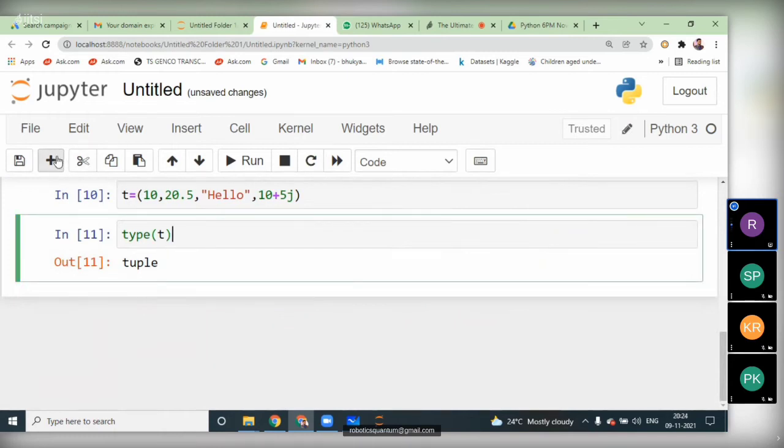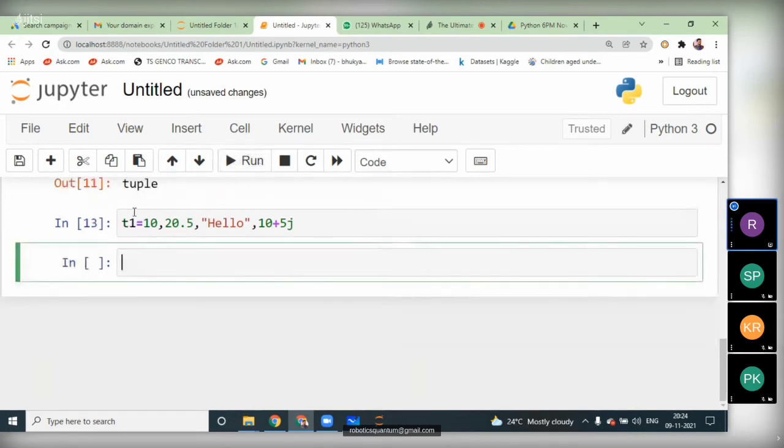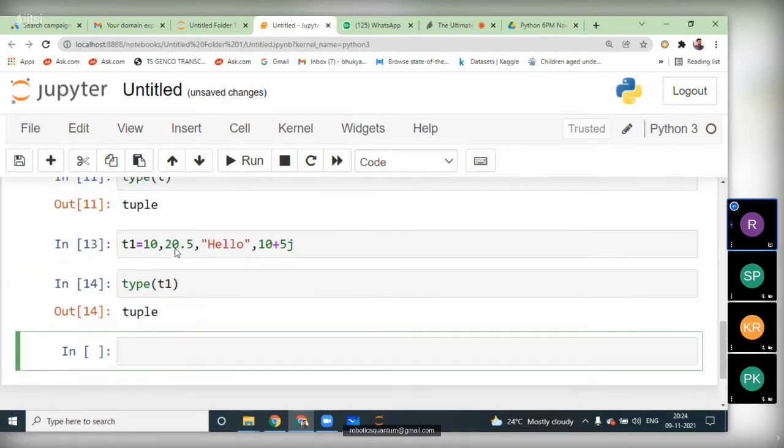Now I'm going to create a tuple t1, t1 equal to 10 comma 20.5 comma hello, and comma 10 plus 5j. I executed it and I'm going to check the type of t1. See, here t1 is also a tuple data type.